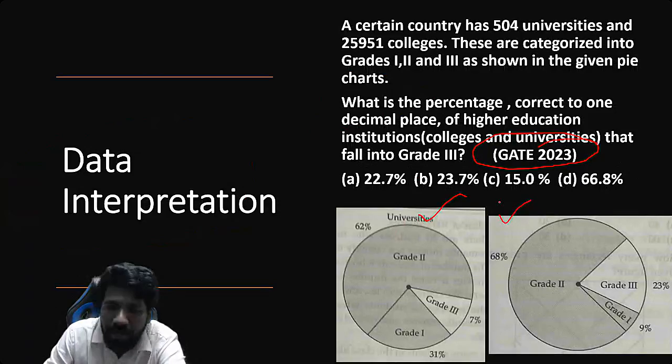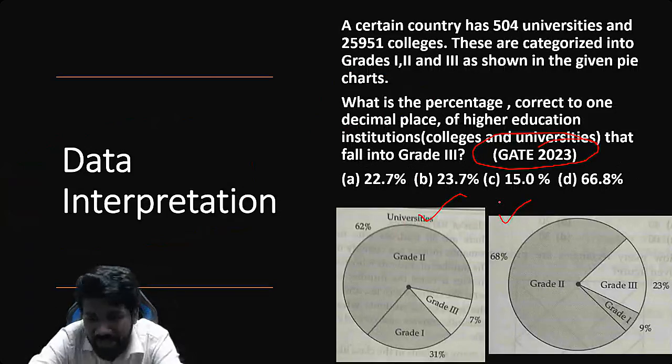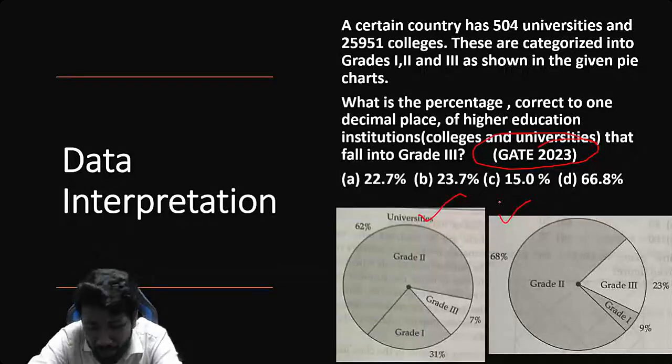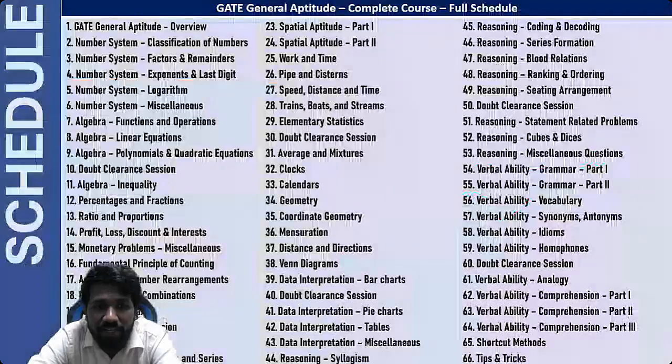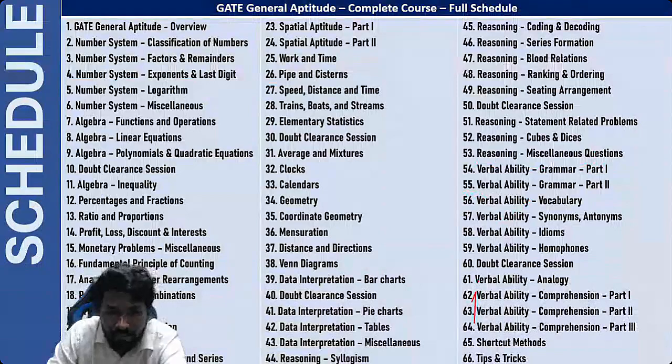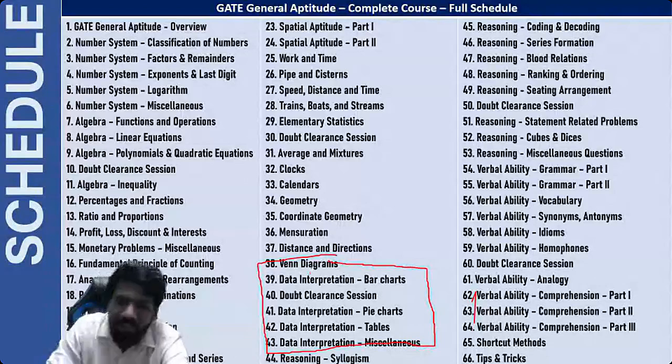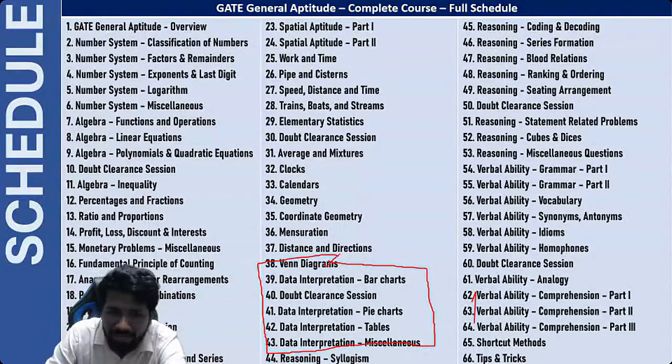Pie chart related, bar chart related, histogram related, scatter plot related, contour line related, line graph related, frequency polygon related. These things are very important. That is why we have dedicated a separate unit on this data interpretation or data representation tool related. Venn diagram, data interpretation, bar chart, pie chart, table, and miscellaneous.